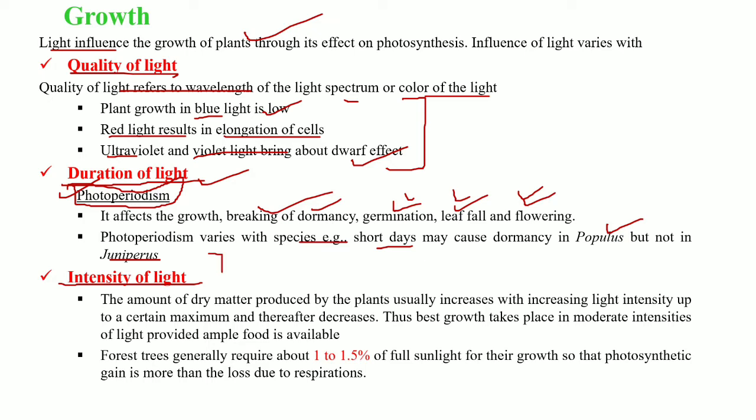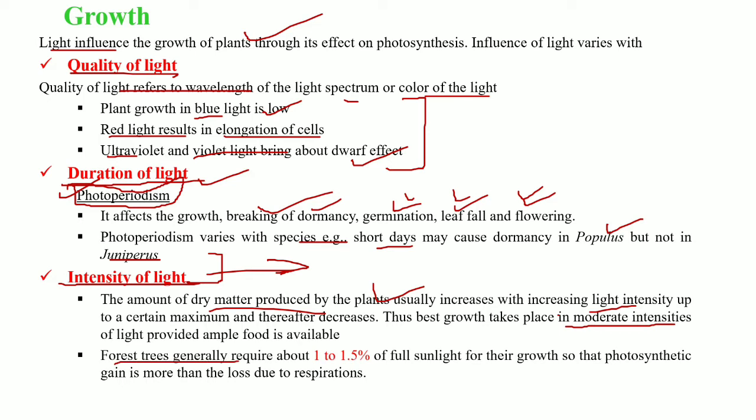Okay, so next we have the intensity of the light. Intensity refers to the amount of heat generated by the light. The amount of dry matter produced by the plant usually increases with the increase in intensity of the light, but up to a certain point. Therefore, moderate intensities are required for the functioning of the plants. The intensity of light should not be too high or too low. It should be moderate.